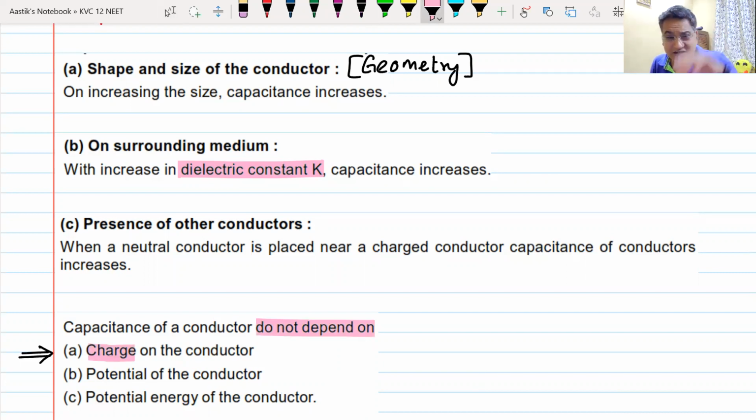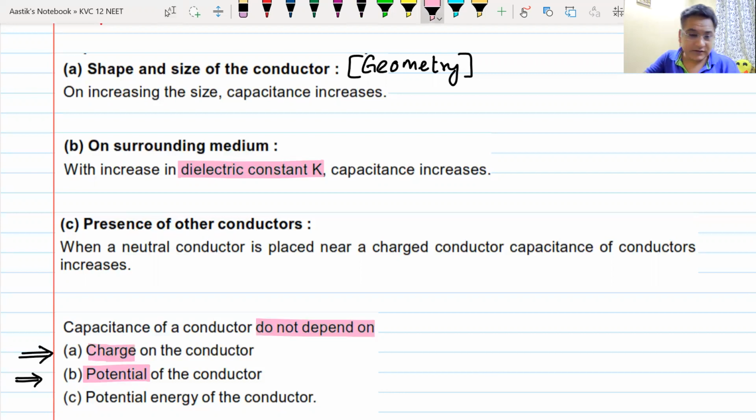That means if you put more charge, it should have more ability, and if it has more ability, the capacitance should be more. But no, it does not depend on the charge. Number two, it does not depend on the potential of the conductor.